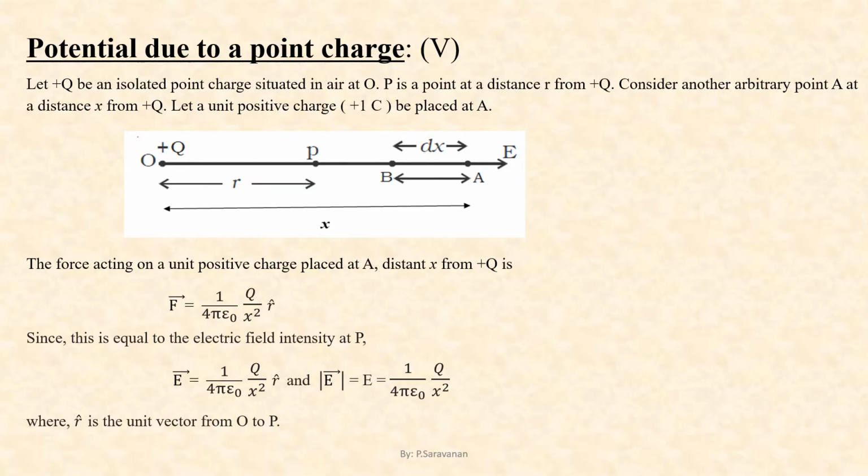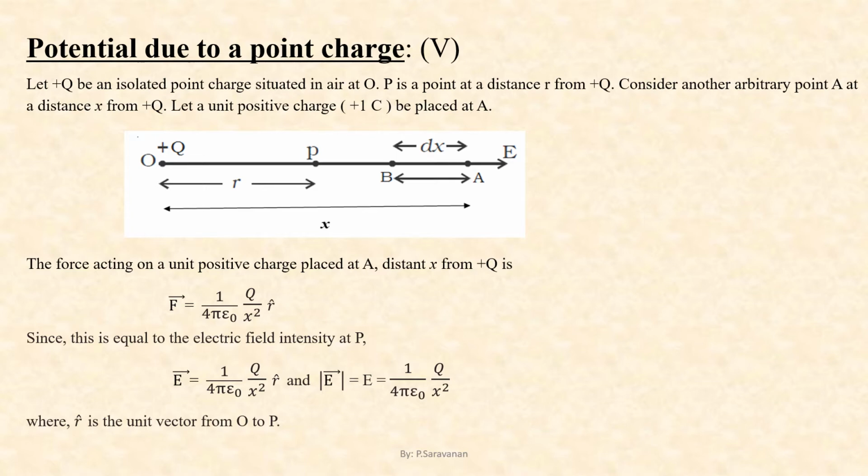Now let us derive an expression for the electric potential at a point due to a point charge, denoted with the symbol capital V. Before getting into the derivation, please look at the diagram. Let us try to understand the concept behind this derivation. We are given a positive charge of plus Q coulomb, located at the point O. This is the source charge, and its electric field will be radially outward.